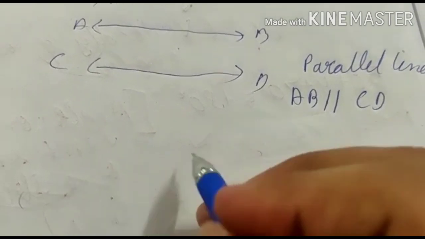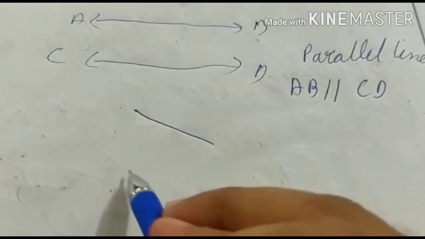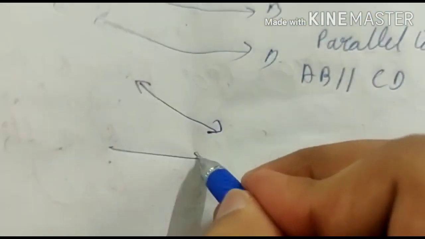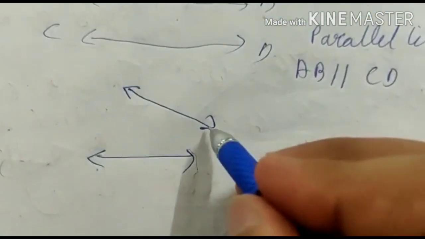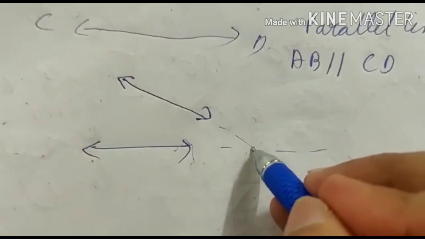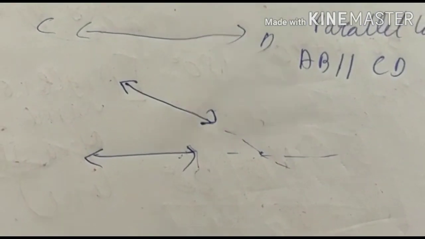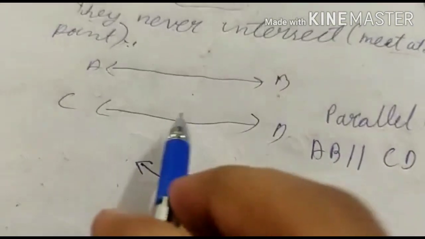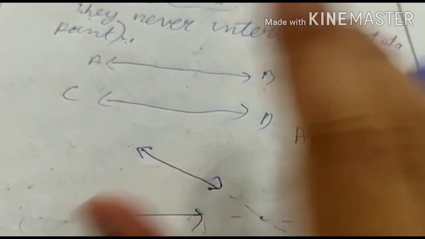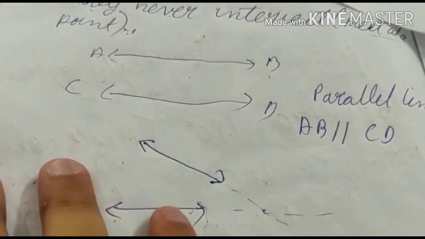Okay, if the lines are this way, you see, they don't meet, but are they parallel? No, they are not parallel. Look, a line means it can be extended in both directions. So if we extend them, yeah, they meet at a point. They will definitely meet at a point. But here, if we extend them, they will never meet at a point, as much as we extend, either on the left side or on the right side.